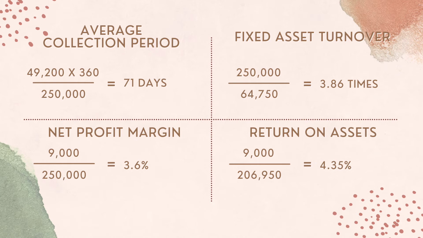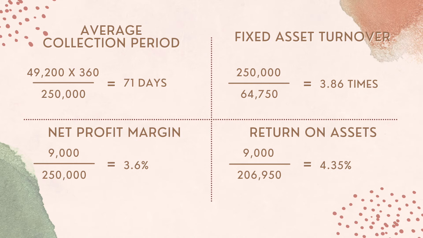Fixed asset turnover or FATO. The formula to calculate fixed asset turnover is net sales divided by net fixed assets. The calculation will be 250,000 divided by 64,750 equals 3.86 times. QAE Berhad inventory turnover is lower than industry average. Industry average inventory turnover is 9.50 times. This means QAE Berhad is not able to utilize its fixed asset and is bad in managing its asset.